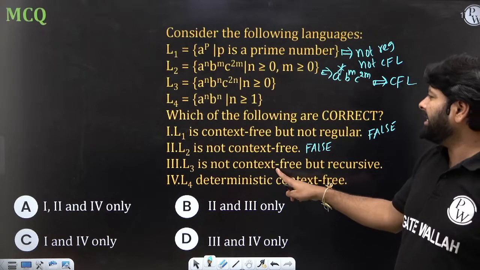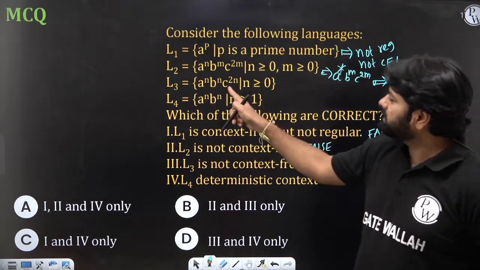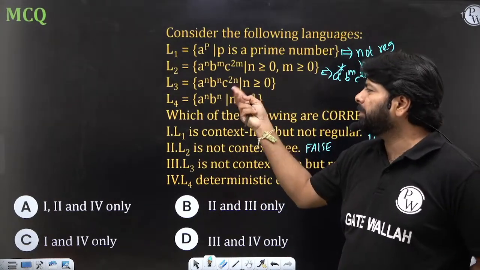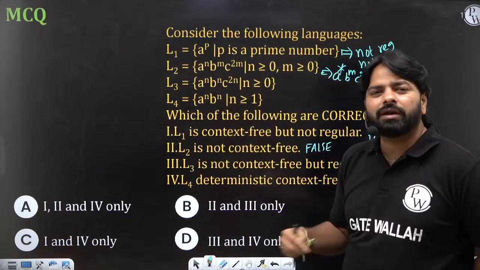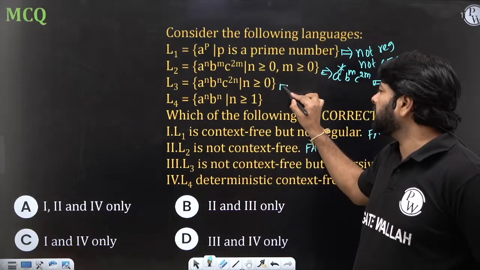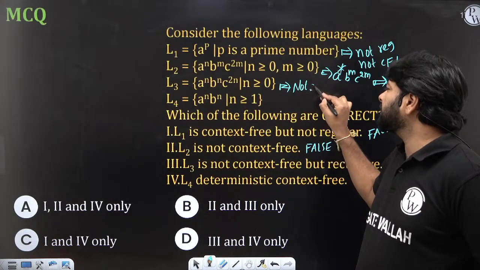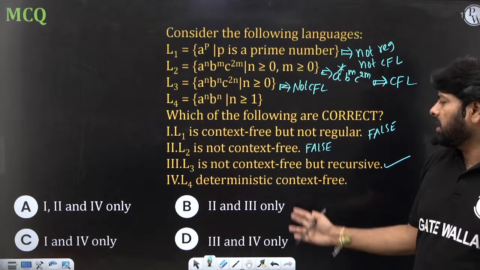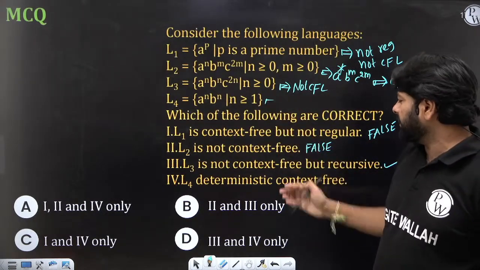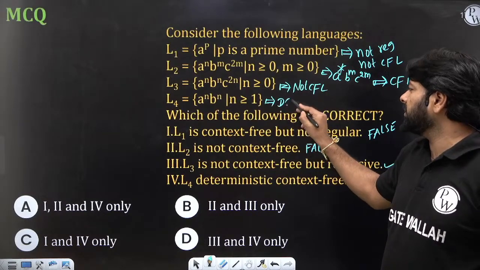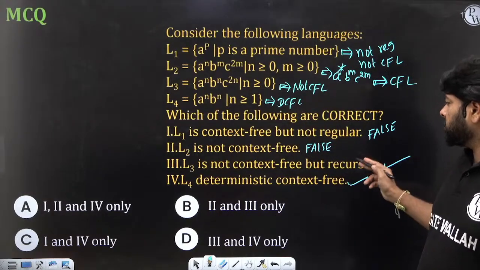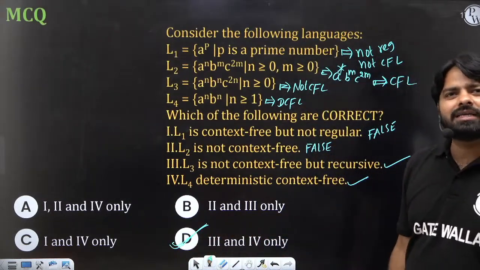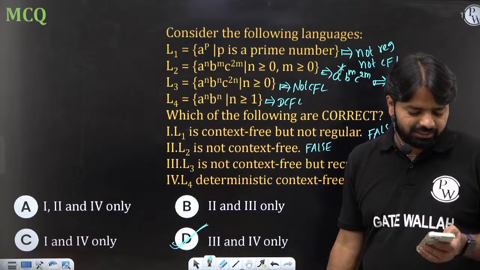Third one, L3 is not context free but recursive. Yes, A power N, B power N, C power 2N. Now all three depend on the count of A's or B's or C's. If you know any one count, you can understand the remaining counts. So this is not a CFL, but it is a context sensitive language, so you can say recursive. This is the true statement. And what is L4? L4 is deterministic CFL, no doubt, but is not regular. Yes, this is also true. So 3 and 4 are the correct statements. Which one? D is the right, correct.